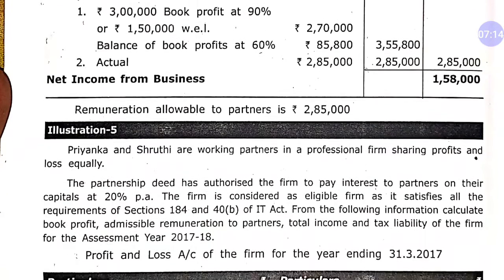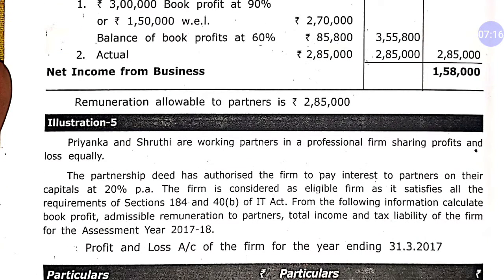Now let's go for the second question. Priyanka and Shruti are both working partners in a professional firm, and their profit sharing ratio is equal. The partnership deed has authorized the firm to pay interest to partners on their capital at 20%. So according to the deed they are getting interest on capital at 20%. The firm is considered an eligible firm as it satisfies all the requirements of sections 140, 184 and 40B.